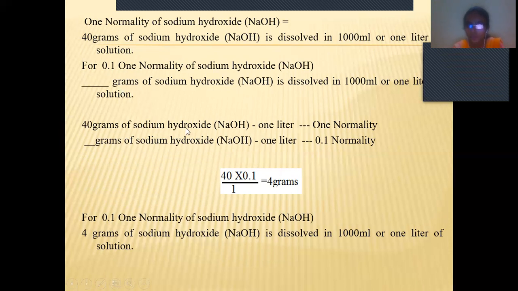So 40 grams of sodium hydroxide in 1 liter is 1 normality. And we don't know how many grams of sodium hydroxide should be taken to get 0.1 normality. So we have to do the cross multiplication. That is 40 into 0.1 by 1. So we got 4 grams. So we have to dissolve 4 grams of sodium hydroxide in 1000 ml, or 1 liter, of solution.